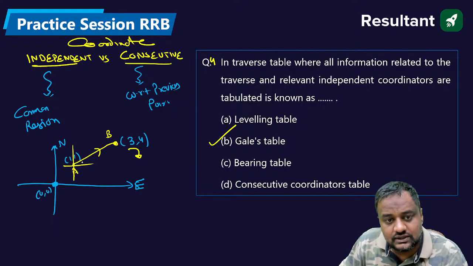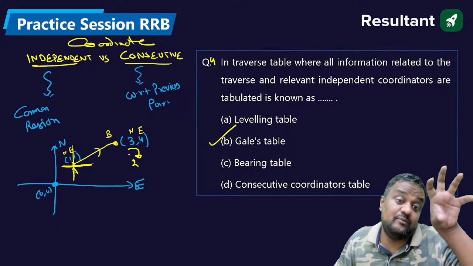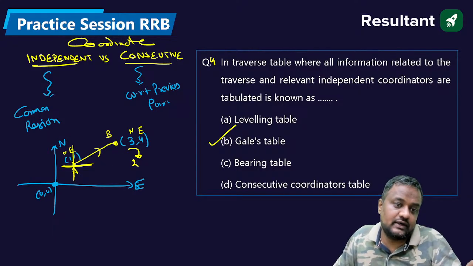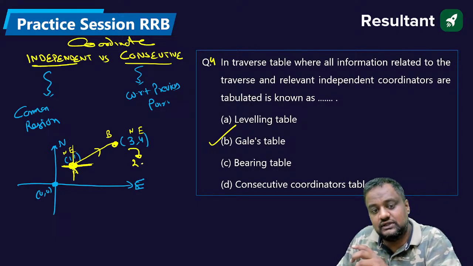So from this origin, how much ahead is the point? This is the north direction and this is the east direction. If I put 1, 1 as origin, this is 2 above. This point is having 1 north, that point is having 3 north, so this is 2 above. And from 1 east to 4 east, this is 3 east. So this is the consecutive coordinate.